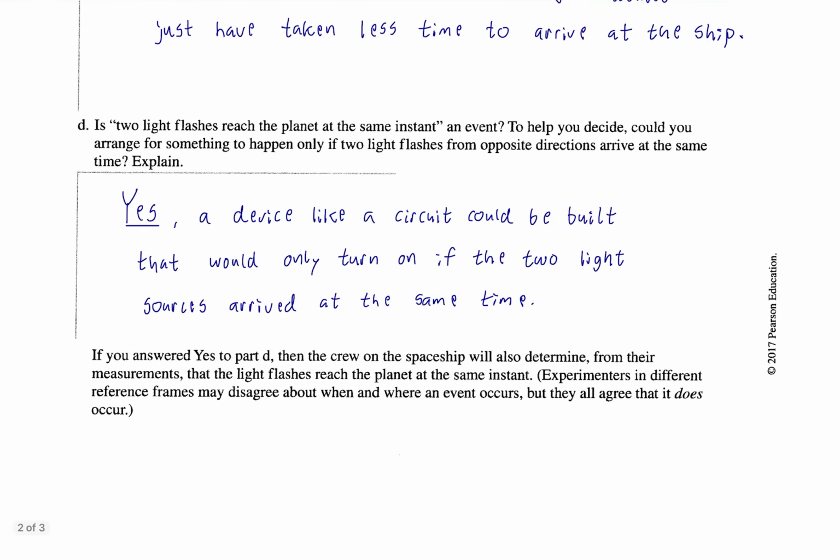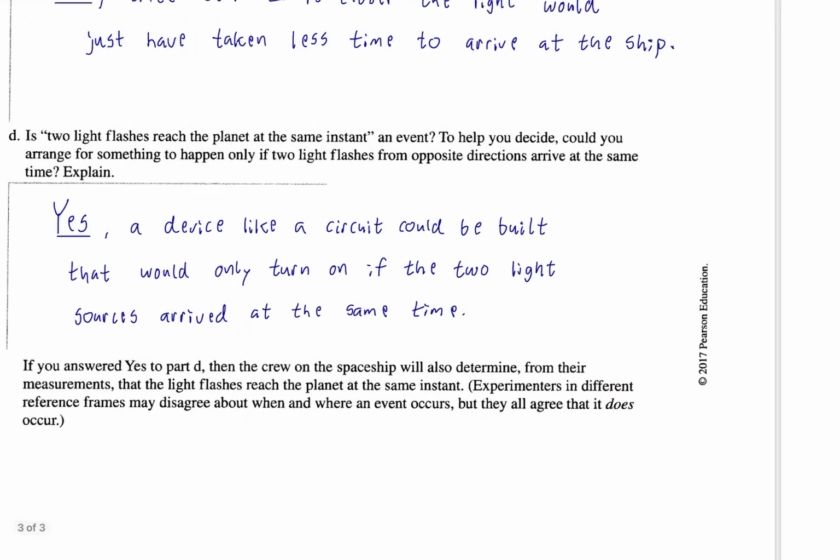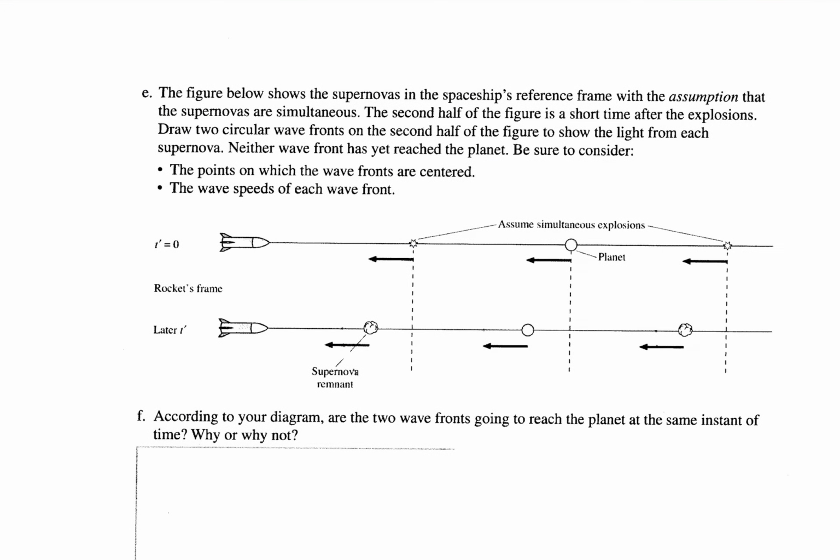Okay, so let's read this real fast. If you answered yes to part D, then the crew on the spaceship will also determine from their measurements that the light flashes reach the planet at the same instant. Okay, so there would definitely be an agreement about that. Experimenters in different reference frames may disagree about when and where an event occurs, but they all agree that it does occur. Okay, but we're not done.